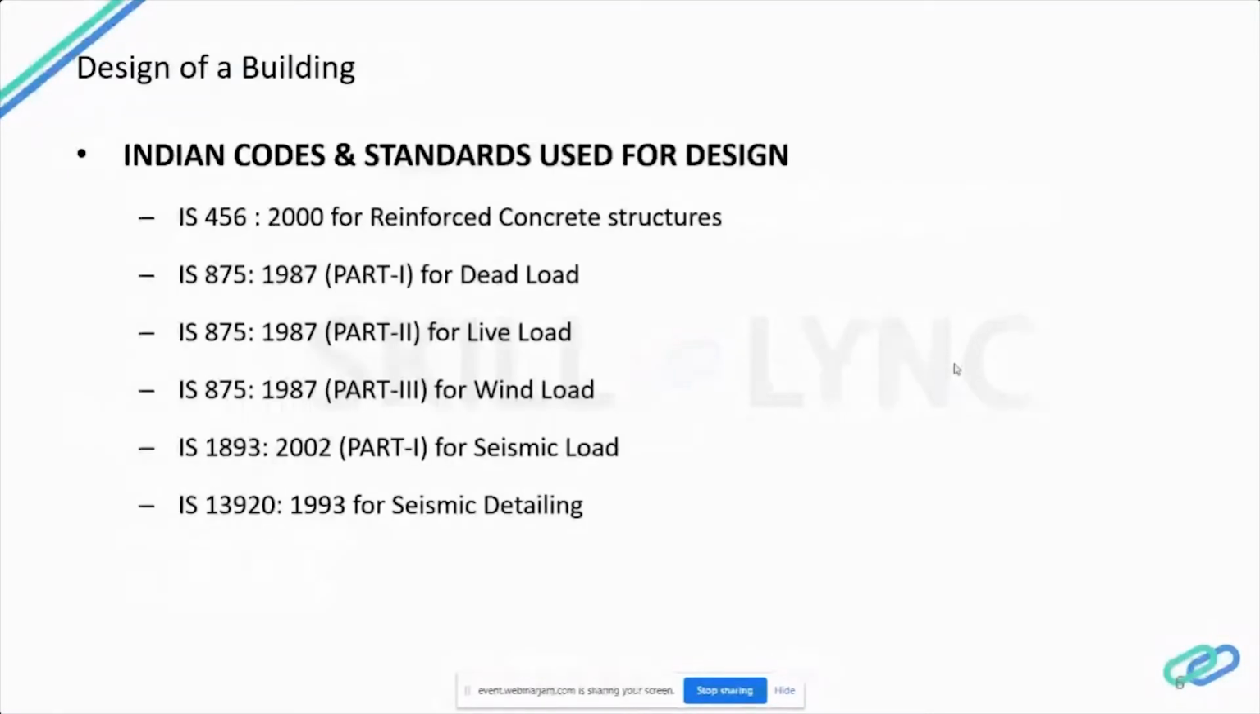So what are the codes and standards used for design of an RCC building? I've taken an RCC building here, for example. IS 456 is the Bible for all civil engineers for reinforced concrete structures. And IS 875, as I told, Part 1 is referred for dead load, Part 2 for live load, Part 3 for wind load, and sorry, here I've written 1, it is 4. For seismic, it is IS 1893 2002 Part 1. It is a different code, and seismic detailing has to be referred with IS 13920 1993.